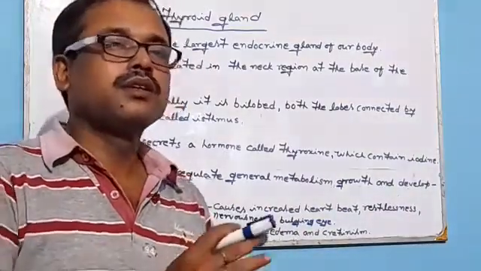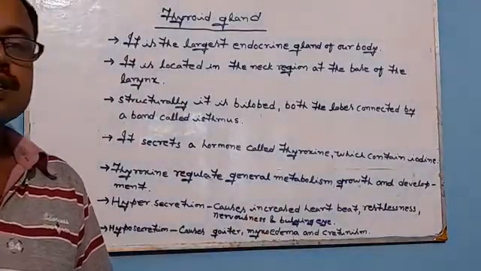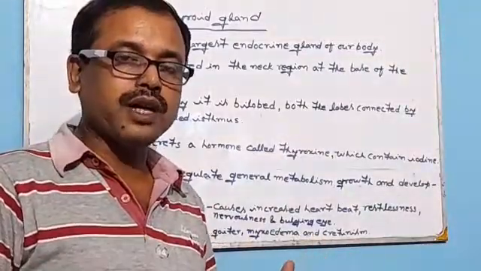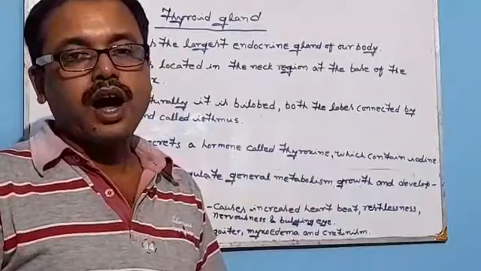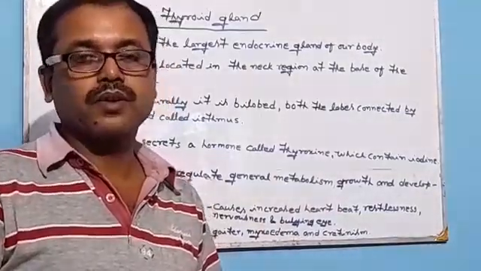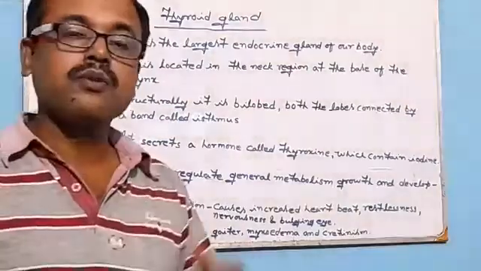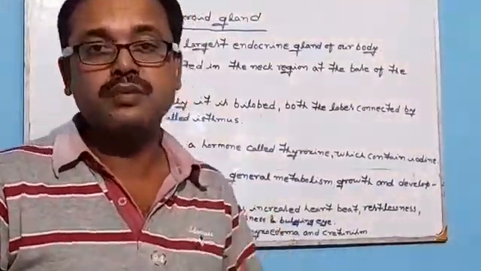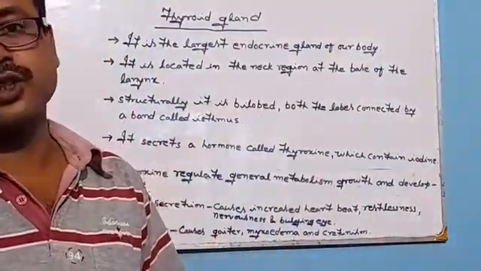So whenever an endocrine gland releases less hormone than the adequate amount needed by our body, the condition is called hyposecretion. On the other hand, when an endocrine gland secretes more than the adequate amount of hormone needed by our body, it is called hypersecretion.